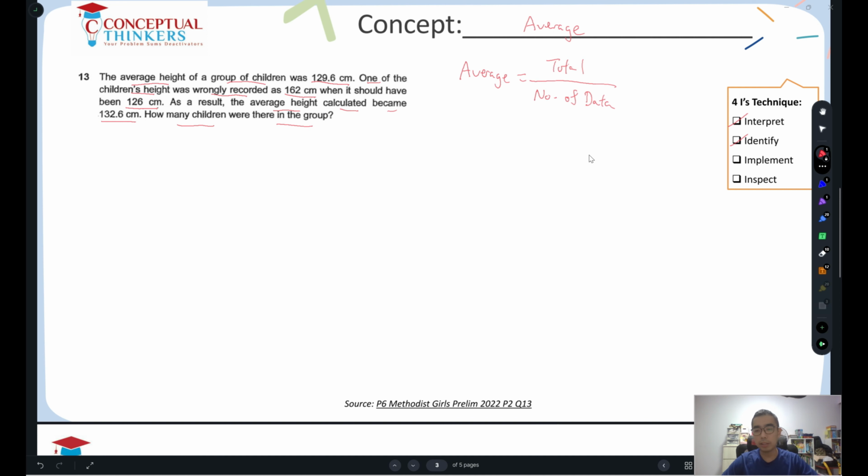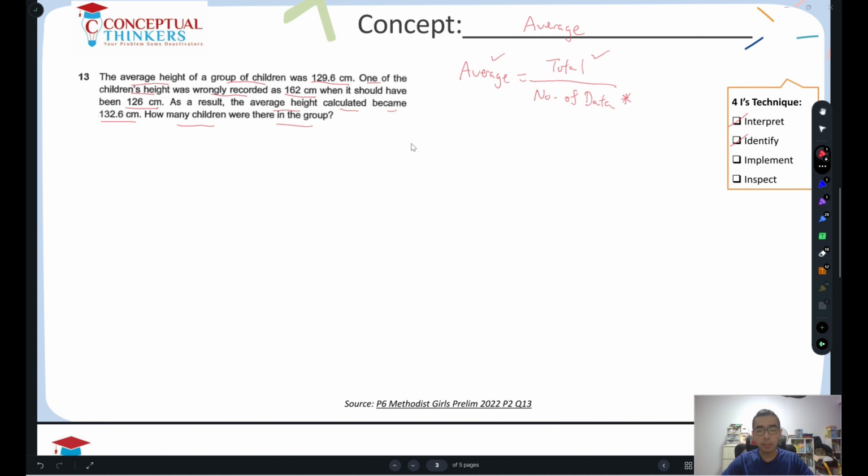If the question is asking for average, it's doable. When the question is asking for total, most of the students can do that. But when it comes to asking for data, I noticed that some of the students will struggle with getting the number of data. So what is the number of data? In this case, the number of data will be the number of children.